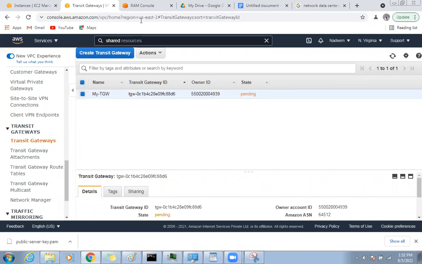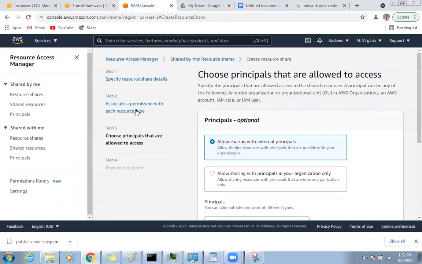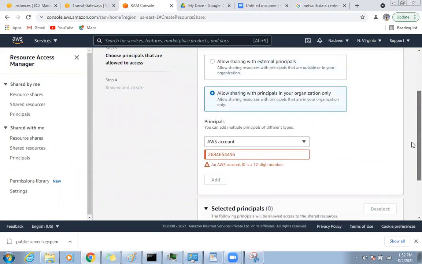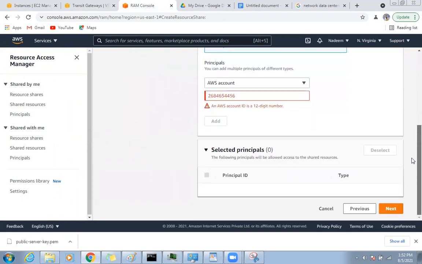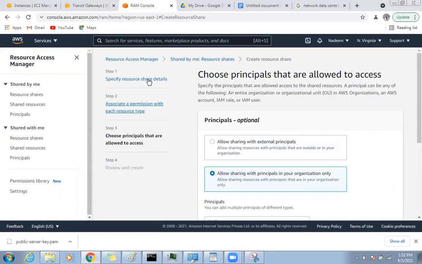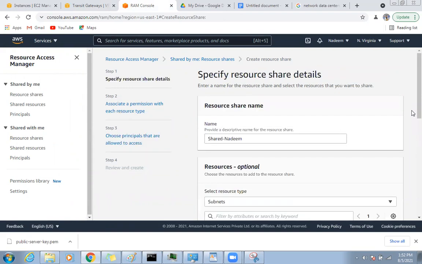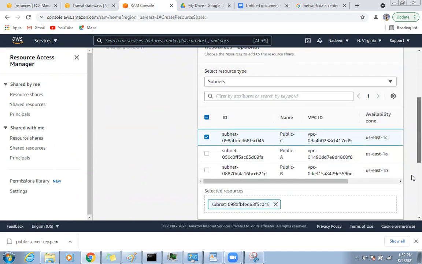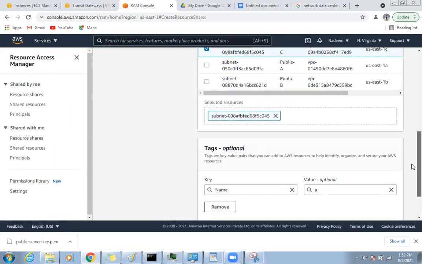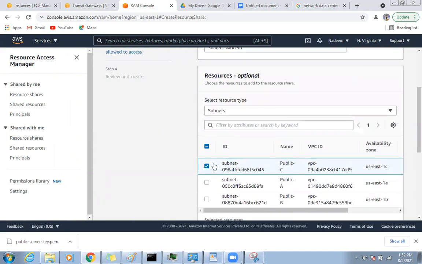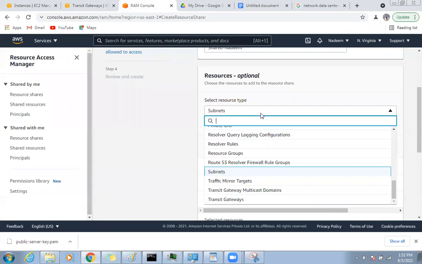So you understand this one. This is a very excellent option to share any resources to another account. So, specific resource share details. There are some options I'm missing here. You want to share the resource, or you want to share, okay, a transit gateway.